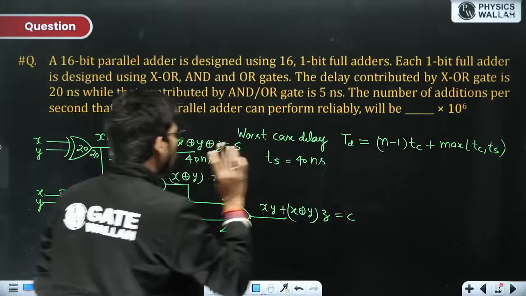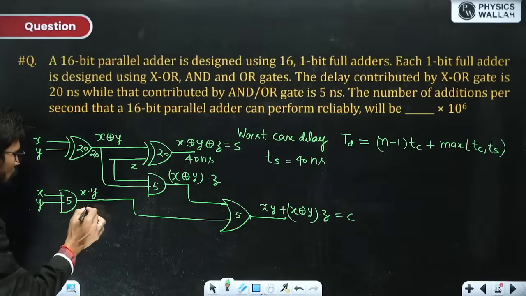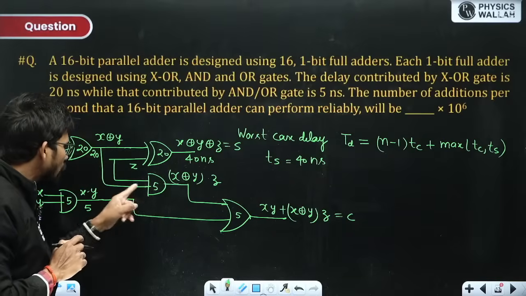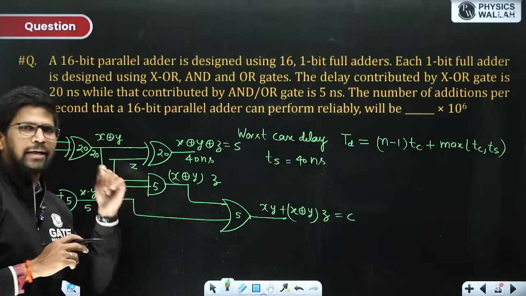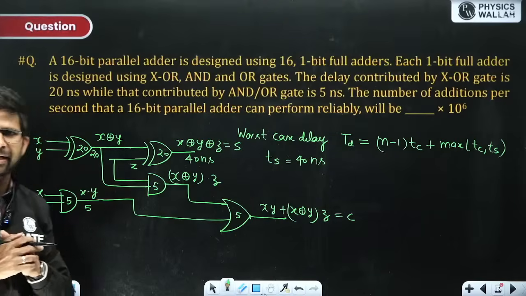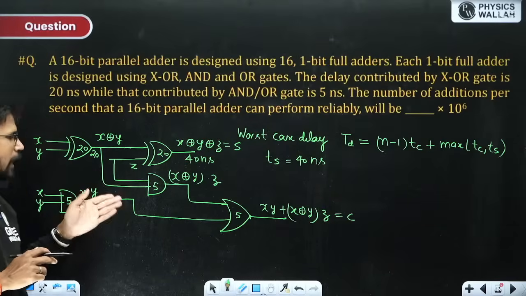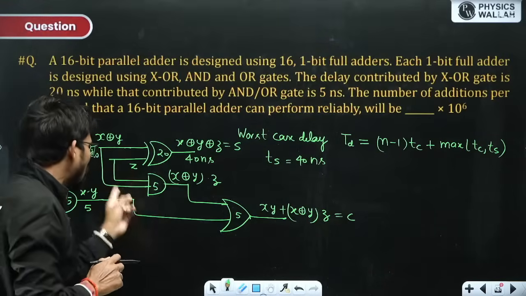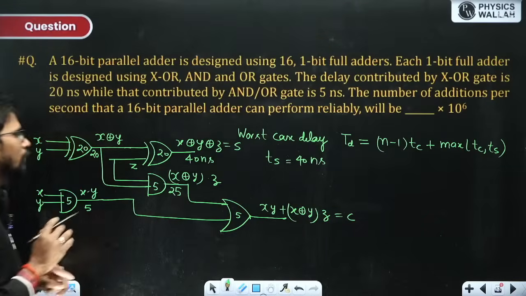Okay. Now let us calculate the carry delay. Now this x and y are available at t equal to 0, so you will get x into y at 5 nanosecond. This x XOR y is available at t equal to 20 nanosecond, while z is available at t equal to 0 for this AND gate. So both inputs are available at t equal to 20 nanosecond only. z is available before x XOR y, but both will be available at 20 nanosecond, and after 5 nanosecond it will generate output (x XOR y) into z, that is at 25 nanosecond.